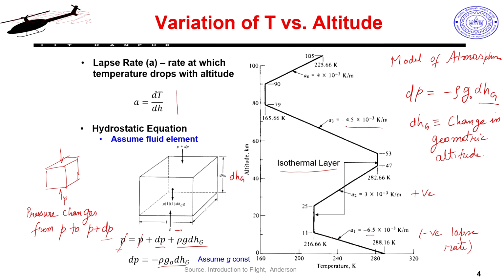Because at the bottom, the whole 11 kilometers of atmosphere is actually putting load on you. Actually even more than that, right? Not just 11 kilometers. The entire thing is actually putting the pressure there. So your pressure is maximum here. It will keep on decreasing only, right?